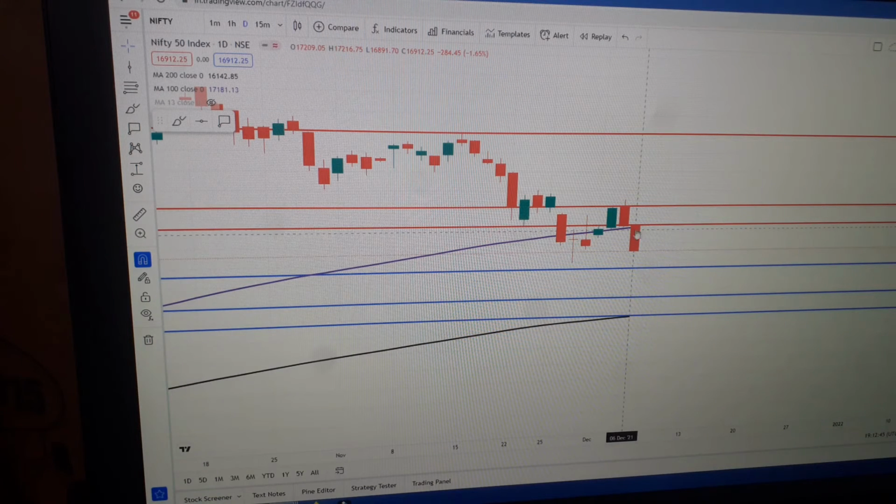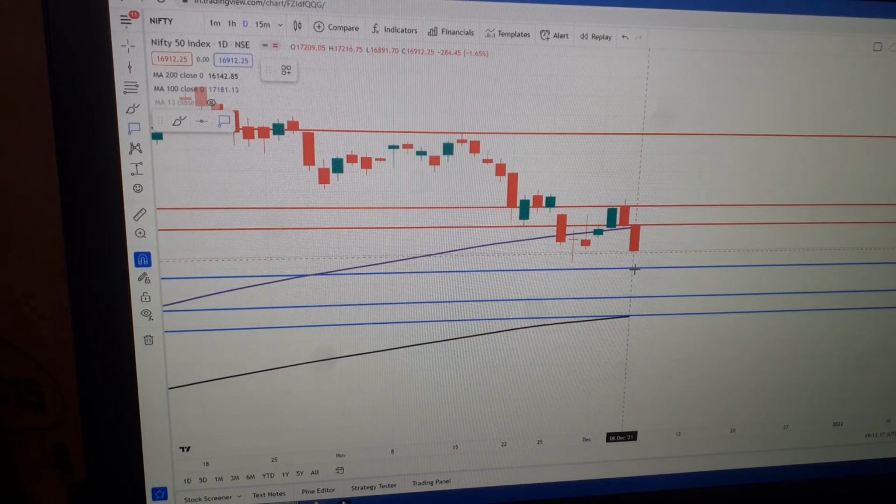The 100-day moving average crossing was difficult because it was trying for the last 3 trading sessions to cross this, but it was unable. But today it has crossed and given the close here. And as discussed in the previous days, if this bearish scenario continues, or these negative sentiments continue in the market, then I'll not be surprised to see the 16,200 level in the coming trading sessions. For now we can say that the support is definitely here at this level.